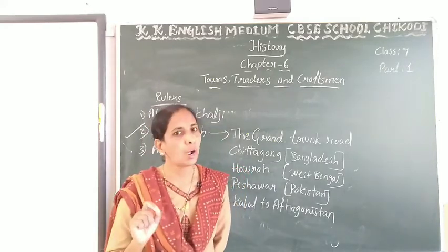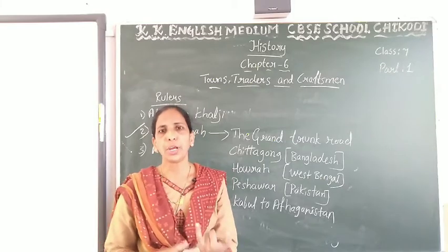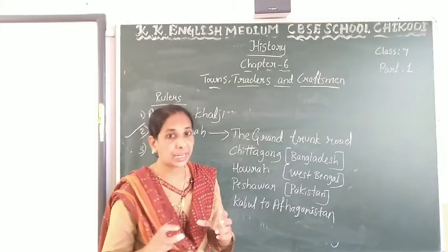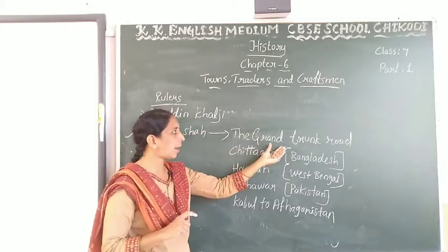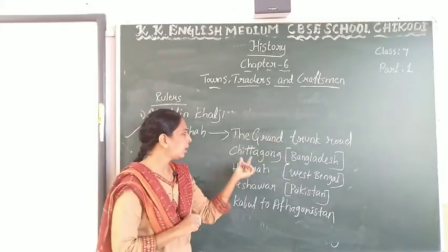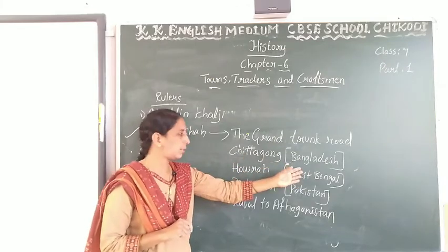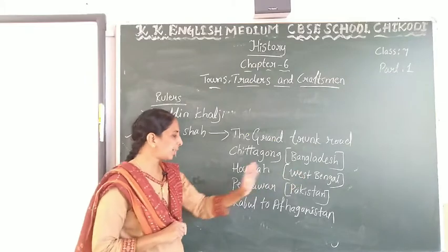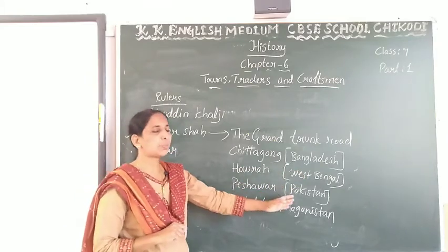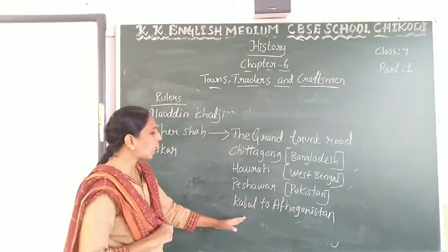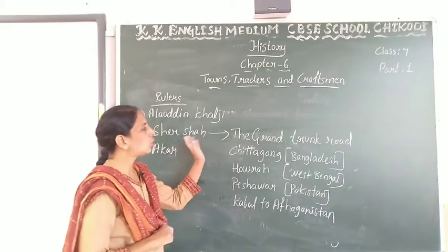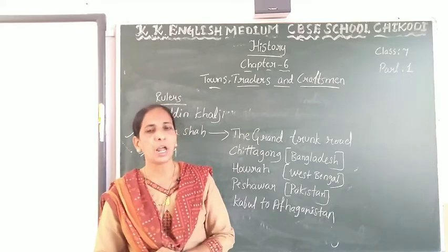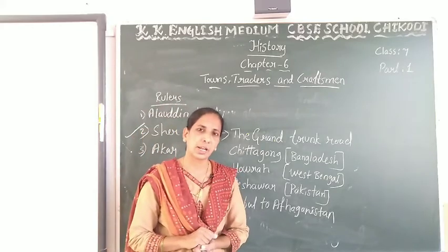They provided security to merchants. Sher Shah built the Grand Trunk Road in Chittagong, present day Bangladesh, Howrah, present day West Bengal, Peshawar, present day Pakistan, and Kabul in Afghanistan. And here part 1 is completed. Part 2 I am continuing in the next class. Thank you.